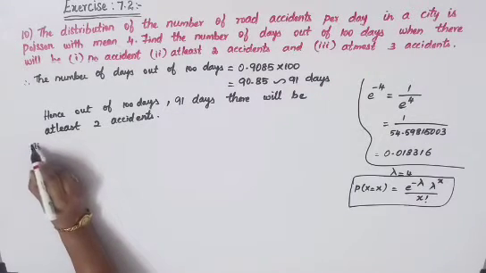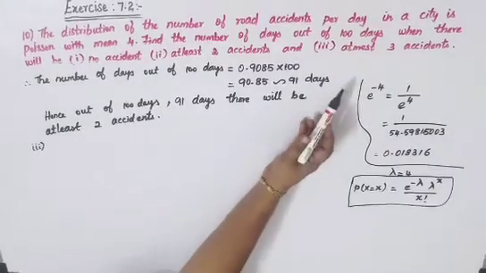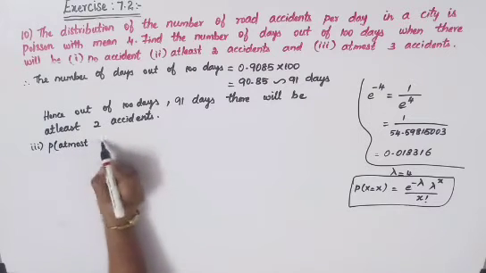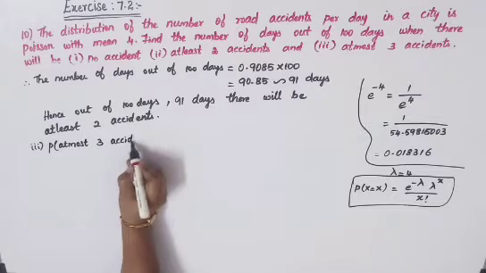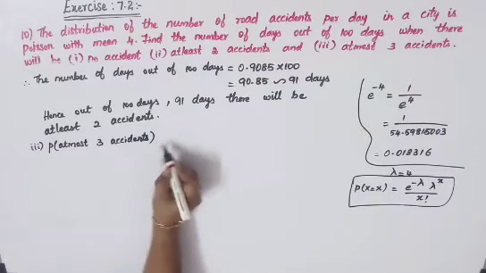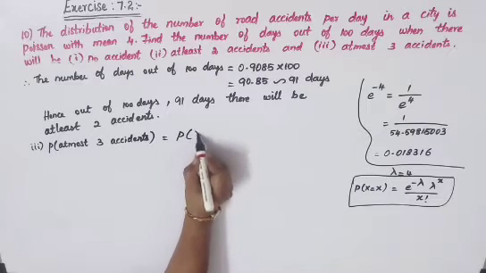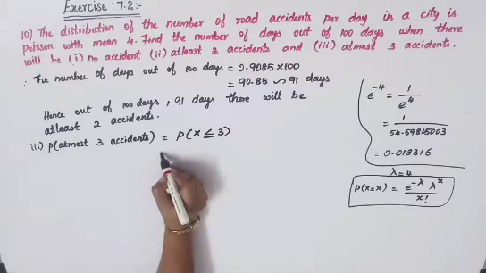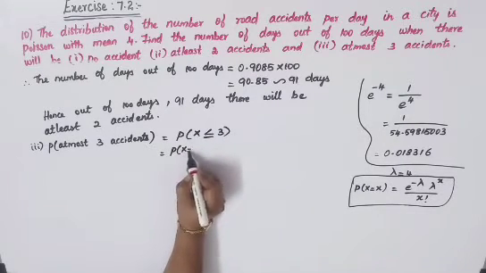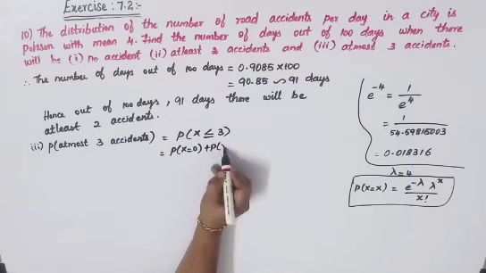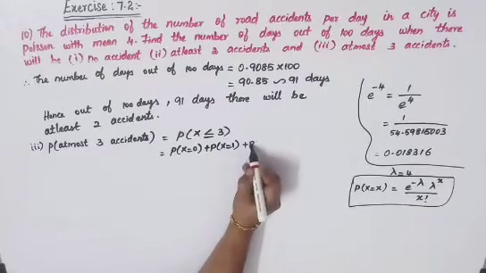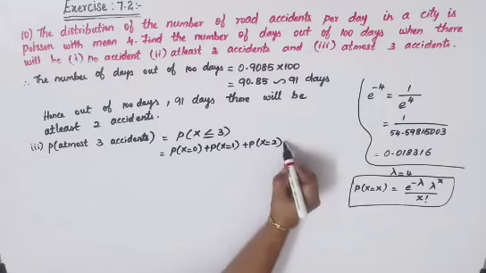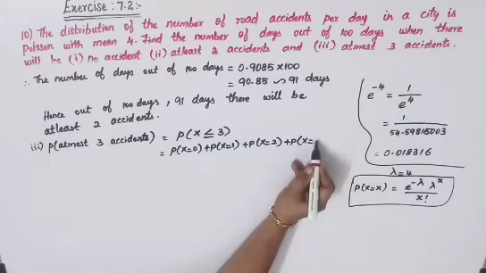Third subdivision, at most 3 accidents, okay. So probability that at most 3 accidents. So that you can write it as P of X is up to 3 accidents, okay. So which is less than or equal to 3. So this you can write it as P of X is equal to 0 plus P of X is equal to 1 plus P of X is equal to 2. It is given here less than or equal to, so 3 will be there. So P of X is equal to 3.